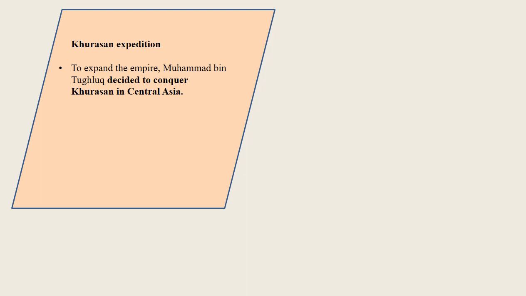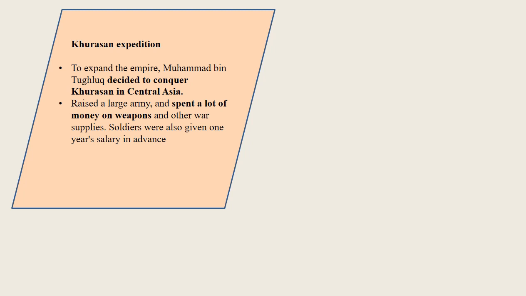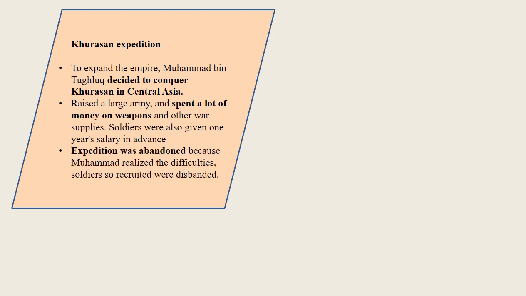Khorasan expedition. To expand the empire, Muhammad bin Tughlaq decided to conquer Khorasan in Central Asia. He raised a large army and spent a lot of money on weapons and other war supplies. The soldiers were also given one year's salary in advance as an incentive. The expedition was abandoned because Muhammad realized the difficulties his army would face in an alien land. The soldiers so recruited were disbanded.